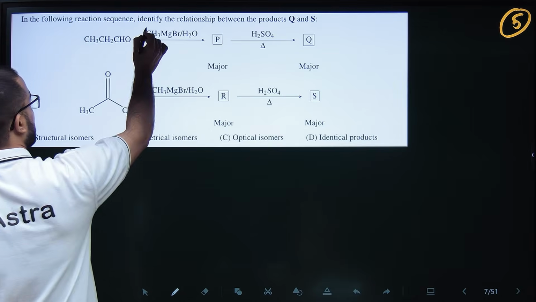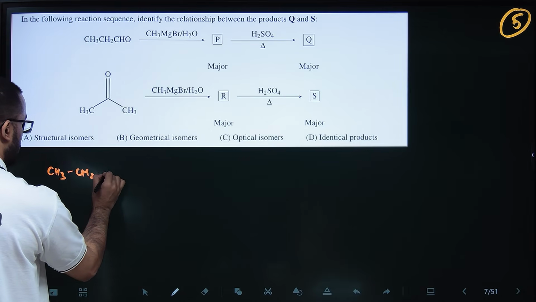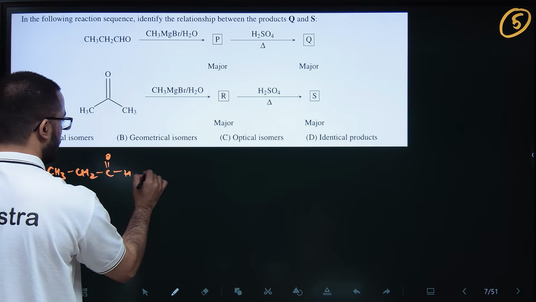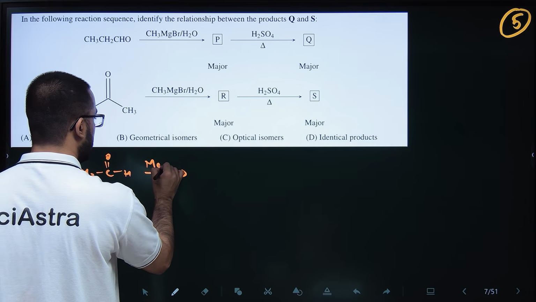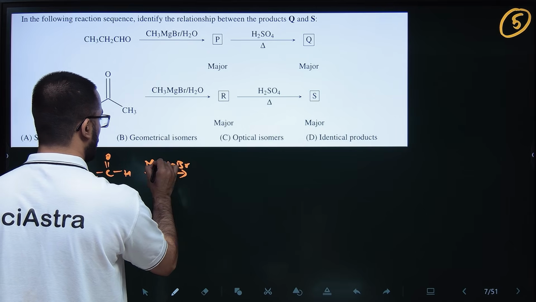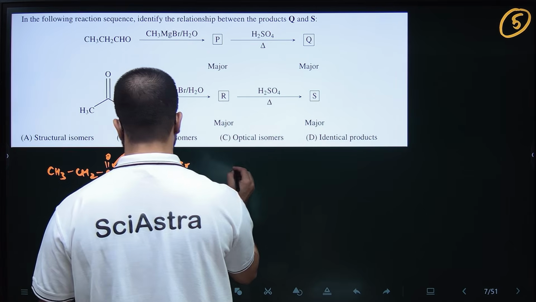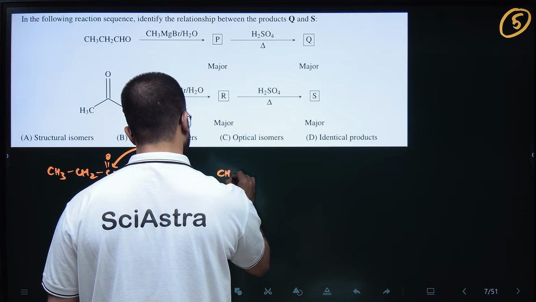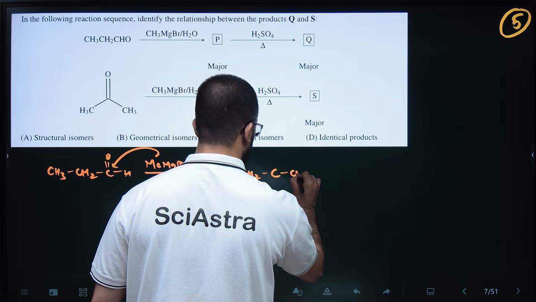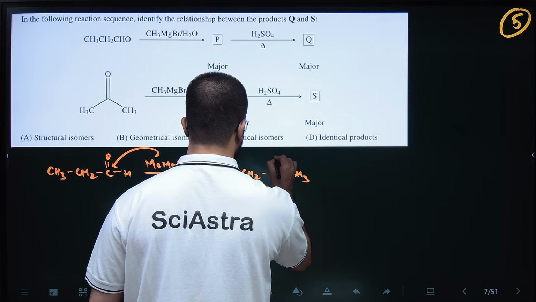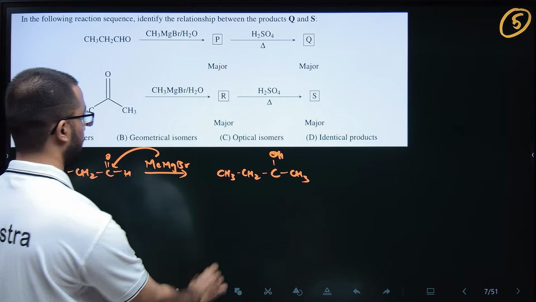So aldehyde reacts with Grignard reagent, this is MeMgBr. So obviously it will reduce this aldehyde into secondary alcohol, 2-degree alcohol basically. CH3 CH2 C CH3 OH, right? So this is P.